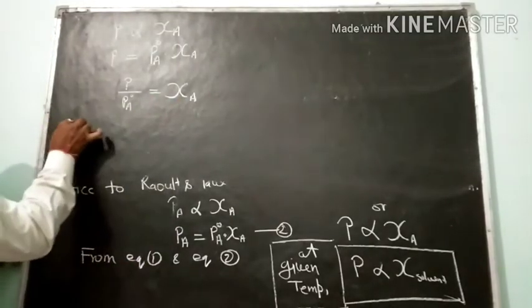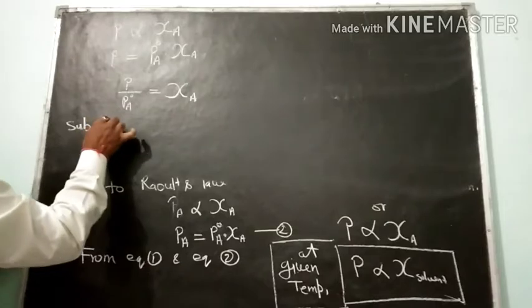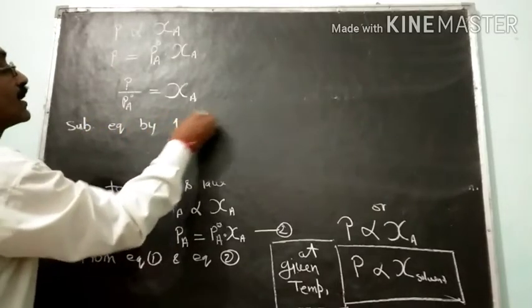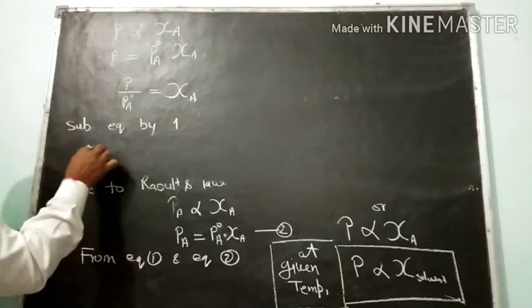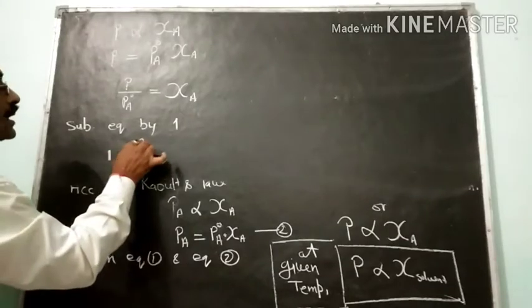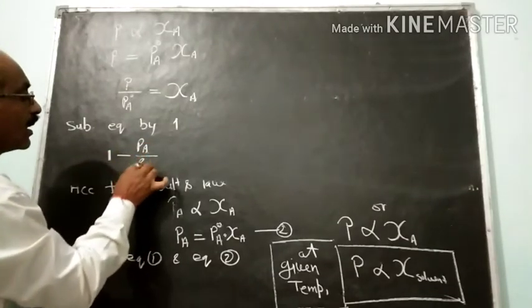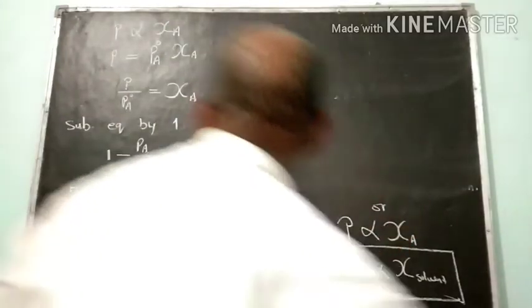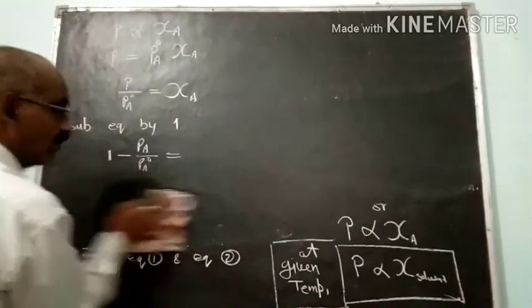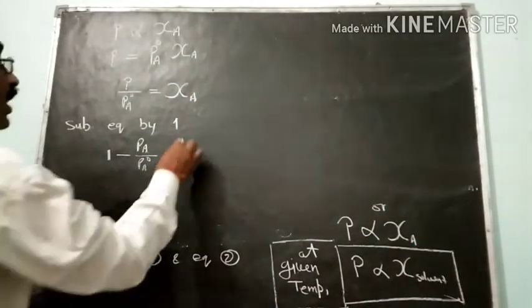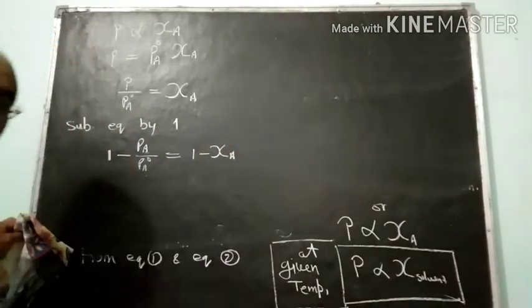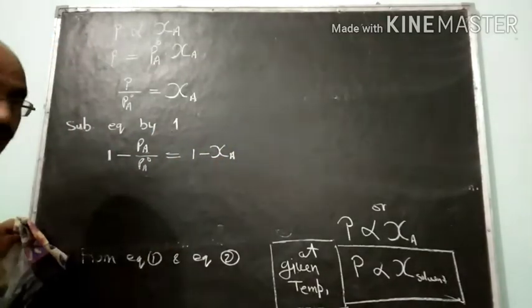Now subtract this equation by 1 on both sides. So it will be 1 minus P A over PA naught equals 1 minus the mole fraction of A, meaning solvent.